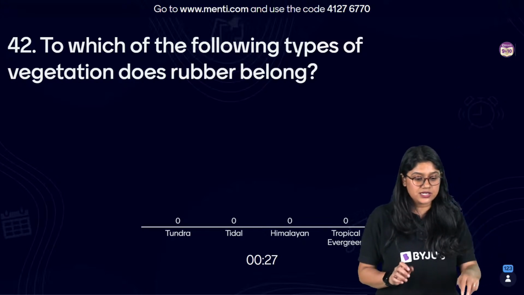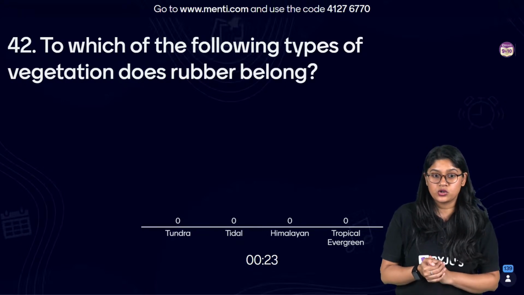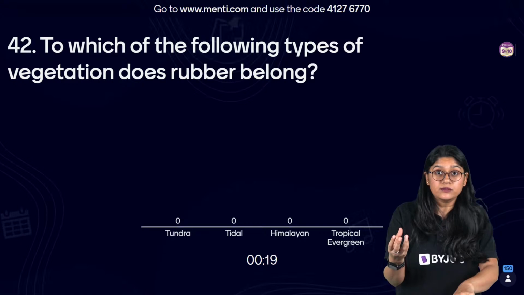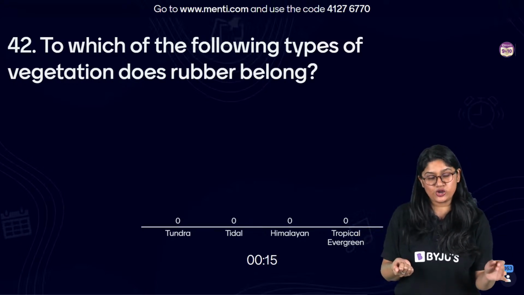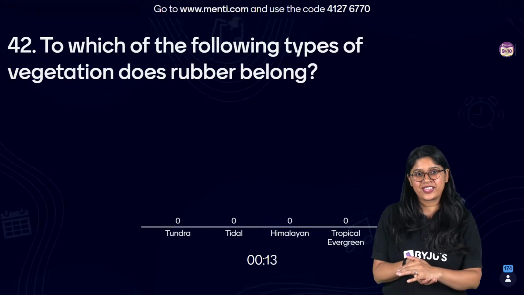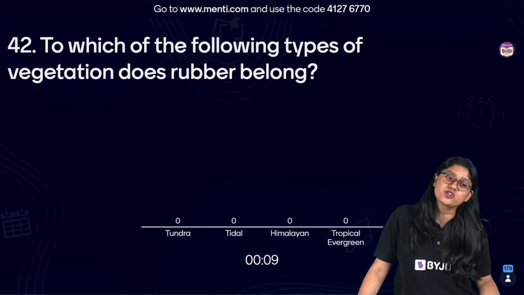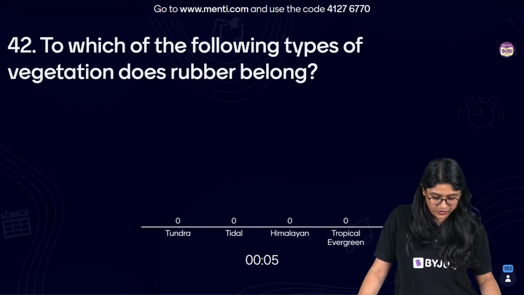So, the biggest hint is for the rubber, right? It needs more amount of water. So the vegetation of rubber requires more amount of water. So in which type of forest will you see the vegetation of rubber? Oh, there was a misclick. No issues. But I know that you know the answer. Very good.